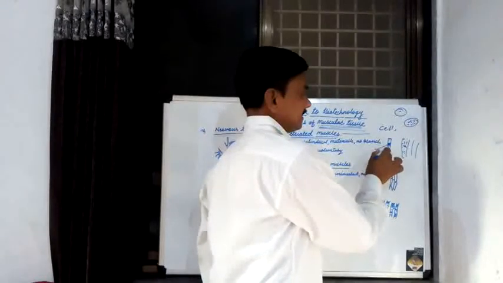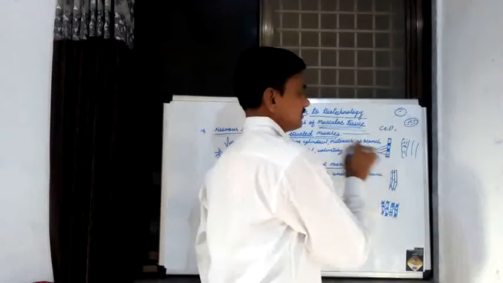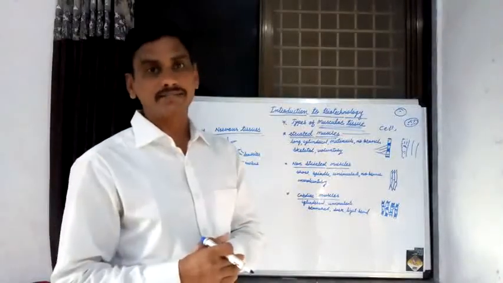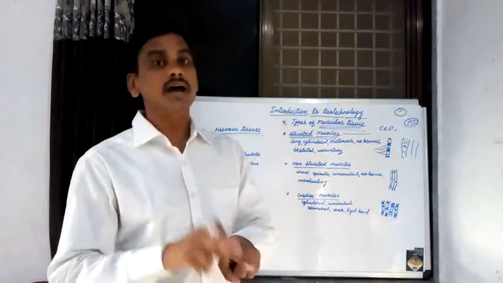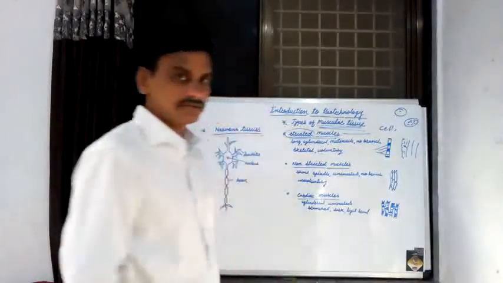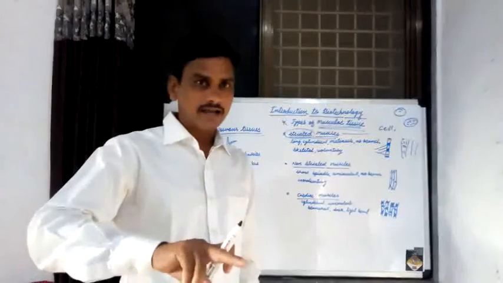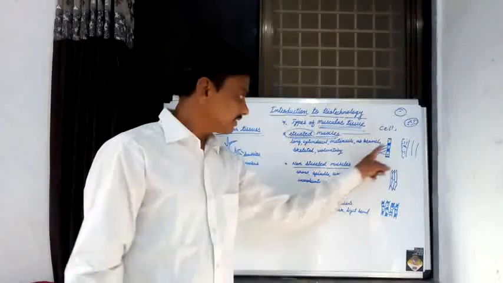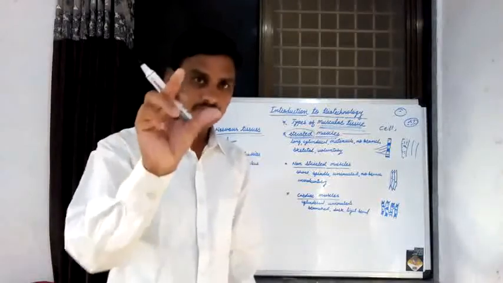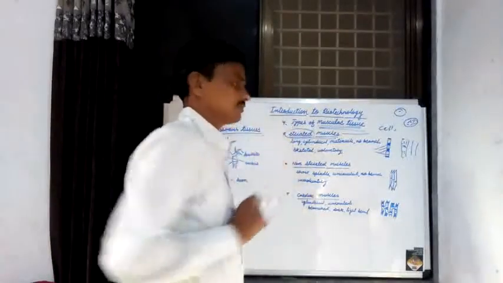This is a dark band, this is a light band, this is a dark band, this is a light band. Alternate light and dark bands are present in that muscle, and that's why these muscles are known as striated muscle.